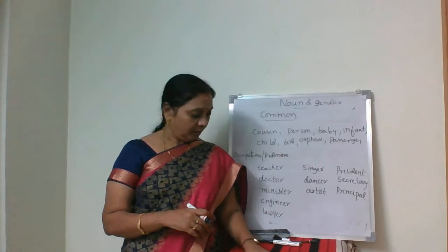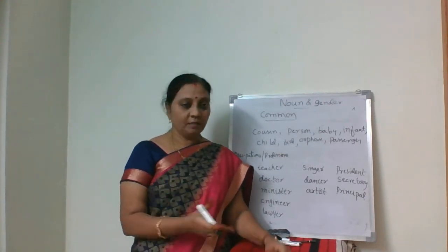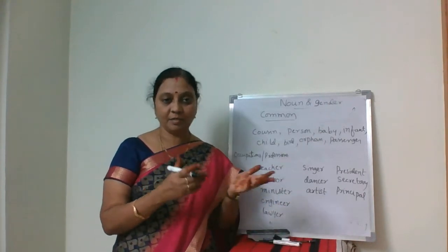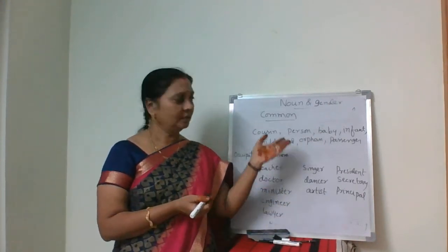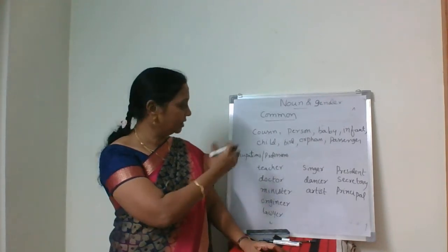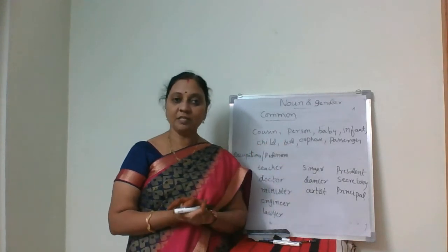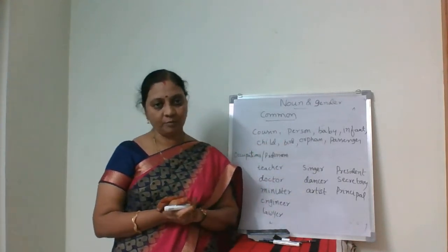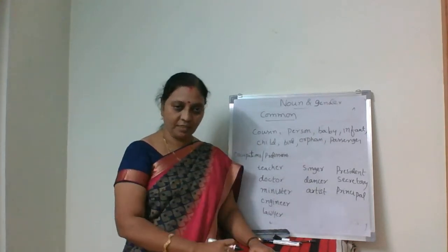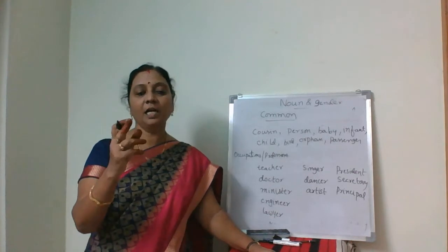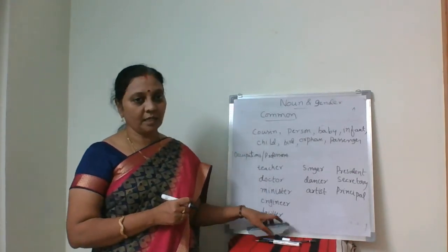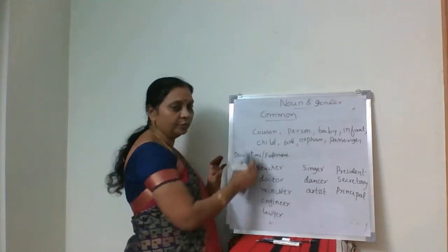Neuter, already we have said, are all the lifeless things like material and abstract nouns: table, chair, pen, pencil, fan, light, everything. We don't get masculine and feminine genders for those nouns. So we have seen nouns and gender. Now I give one task. Are you ready to take the task? We do that.